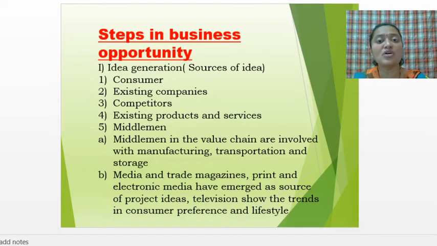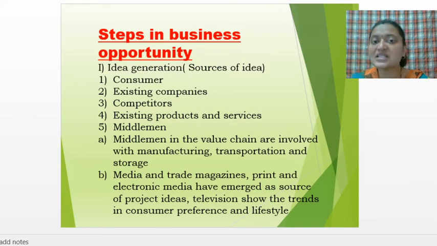New products means completely new and innovative products which were not already found in the market. But an existing product means which products are already present in the market. Those are called the existing products. Nowadays a consumer or customer will purchase many kinds of products which are already available in the market. So these are the existing products and services.